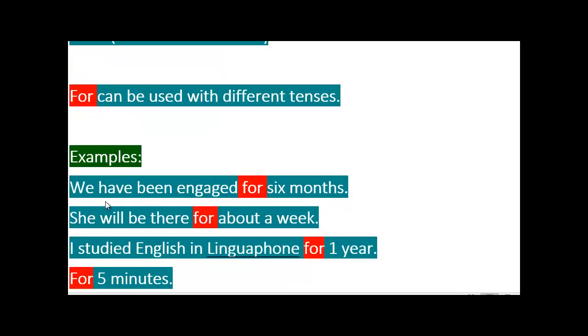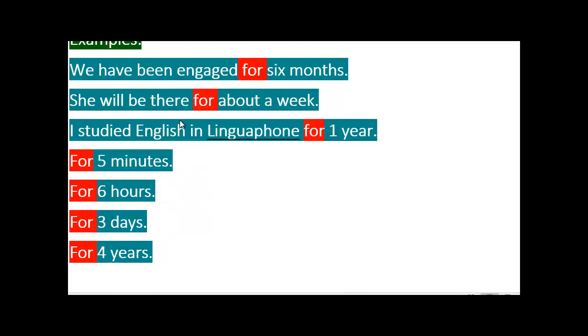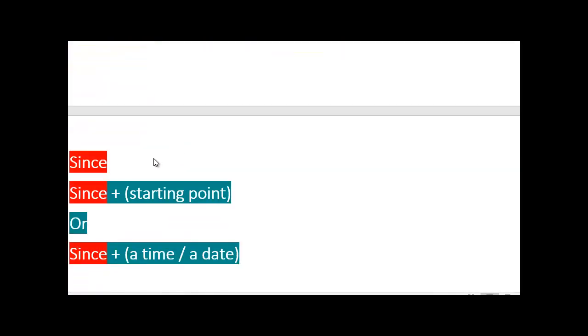And we have here different tenses. We have been is present perfect. Will be is future simple. I studied English is past simple. So different tenses here, guys. We move on to since.